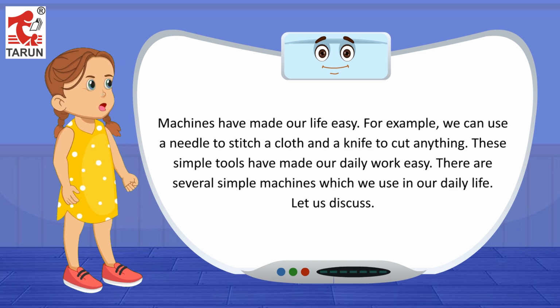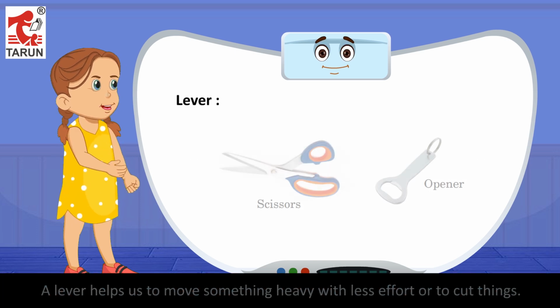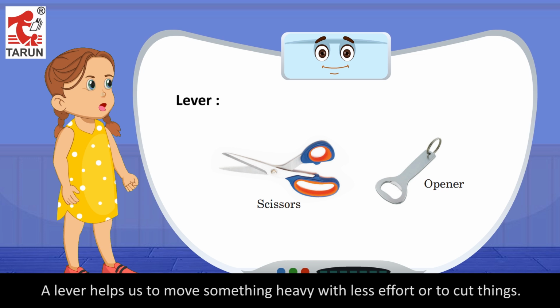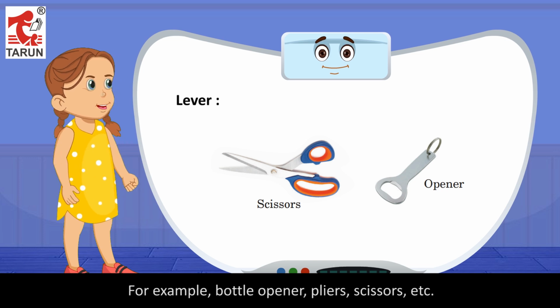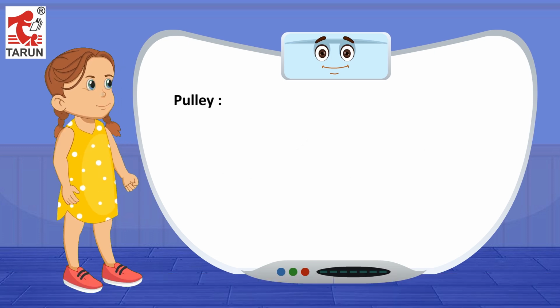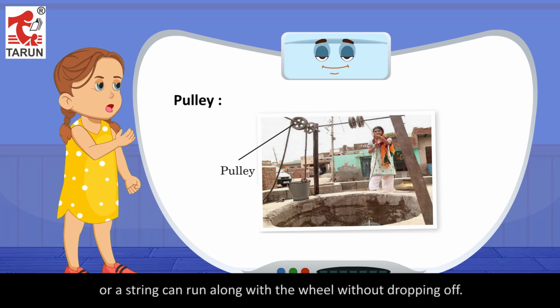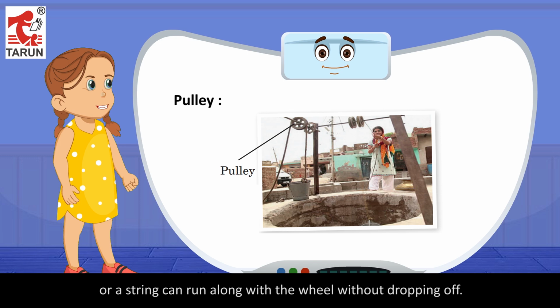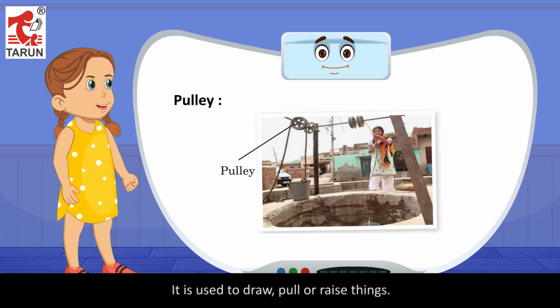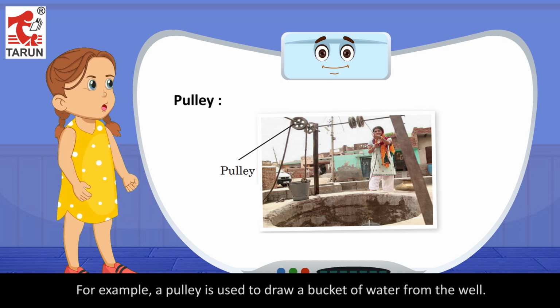Let us discuss. Lever. A lever helps us to move something heavy with less effort or to cut things. For example, bottle opener, pliers, scissors, etc. Pulley. A pulley is a machine with a wheel. It has two raised edges so that a rope or a string can run along with the wheel without dropping off. It is used to draw, pull or raise things. For example, a pulley is used to draw a bucket of water from the well.